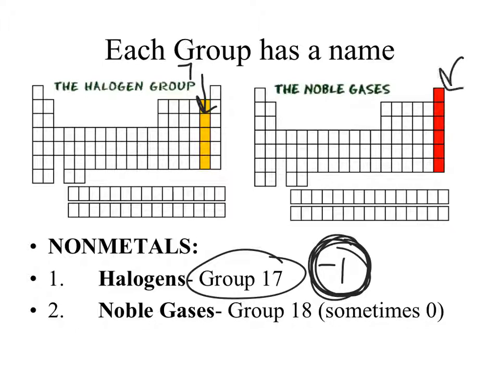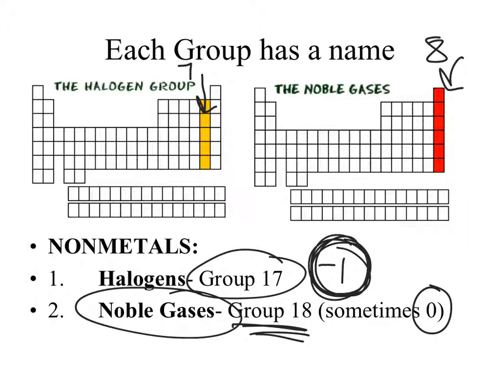The very last group that we may have discussed already, group 18, sometimes we call that group 0 too, but 18 mostly, that is the noble gases. Those guys have 8 valence electrons. They're super happy and they stand above everybody else, kind of like a king and a queen. Here's my crown, here's my head, here's my face. Noble gases are happy with 8 valence electrons, so they don't like to react too much, so they all have similar chemical reactivities because they're in the same family. And that happens to be that they aren't very reactive at all. All right, so for nonmetals, know your halogen group and noble gas group.